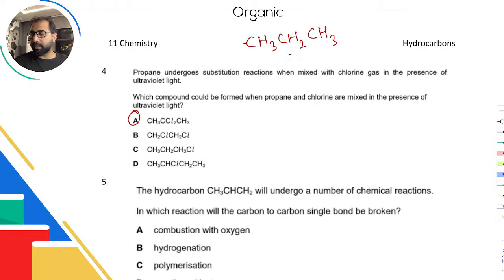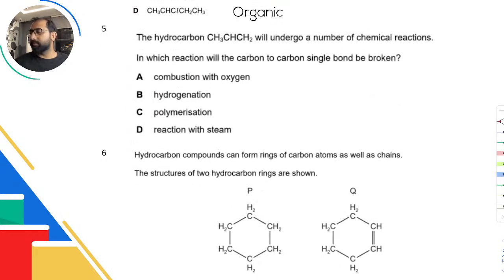Why A? Because there's two hydrogen here, so first they replaced one, then they replaced the other, so that is possible. आप एक बार different substitutions कर सकते हैं, and that will produce this product. As long as you have three carbons, that is going to qualify for the propane part. Okay. Hydrocarbon, this one, will undergo a number of chemical reactions.